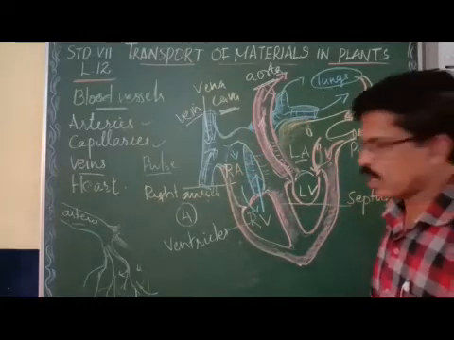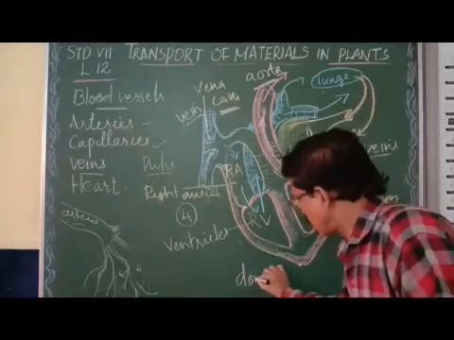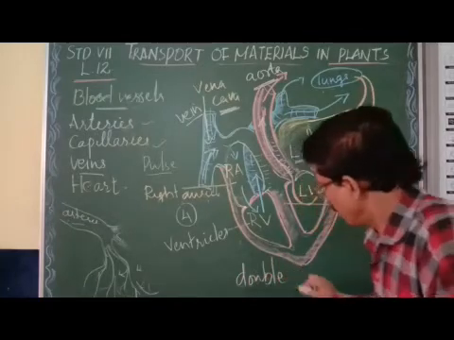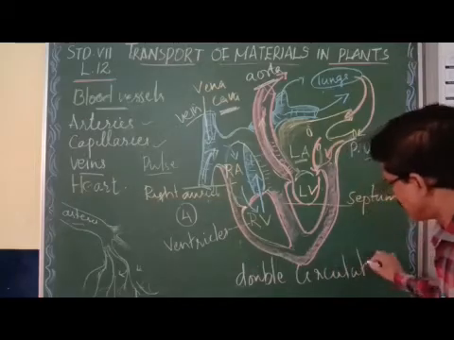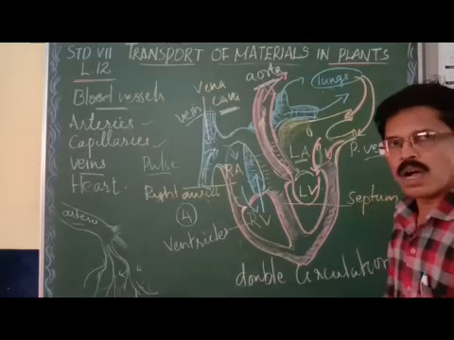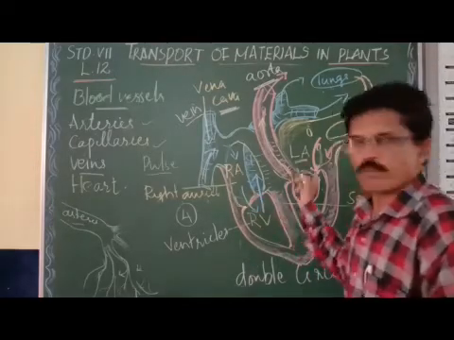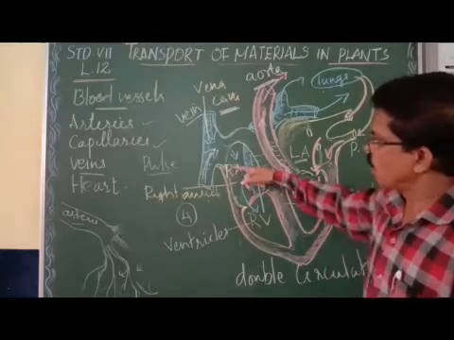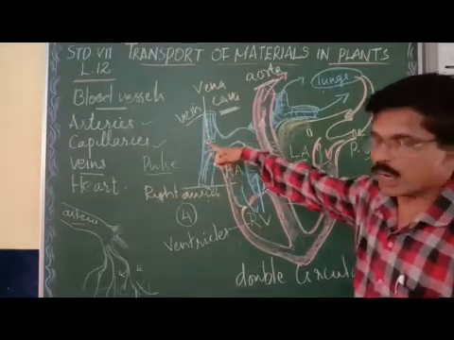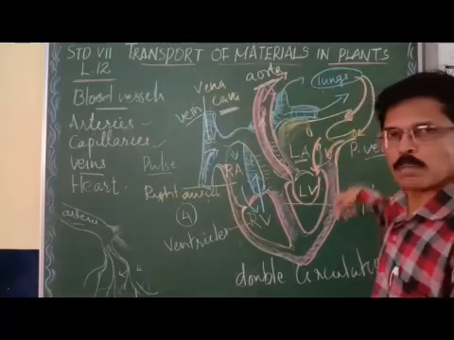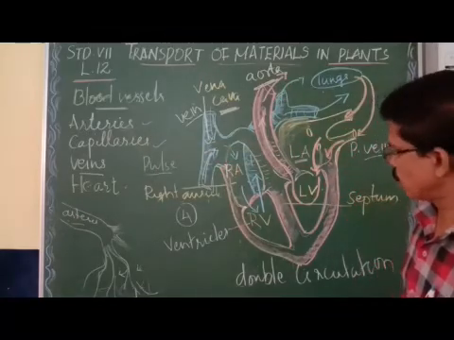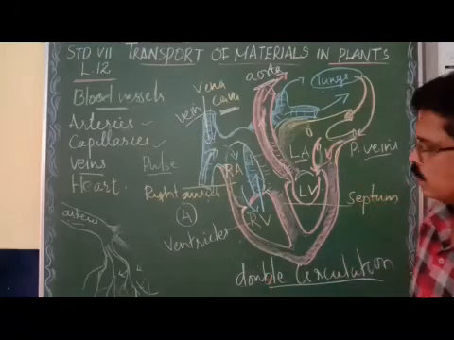This is called double circulation. What is double circulation? Every time the heart beats, the blood flows two ways. On the right side, deoxygenated blood flows in one direction, and on the left side, oxygenated blood flows in one direction. This is called double circulation of blood.